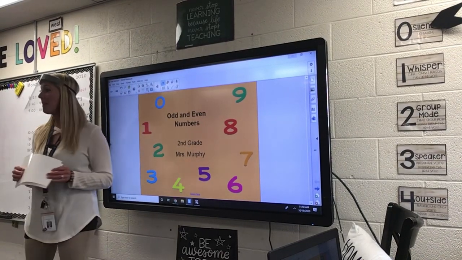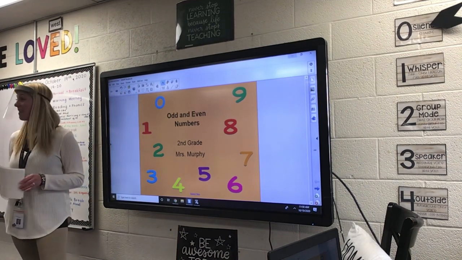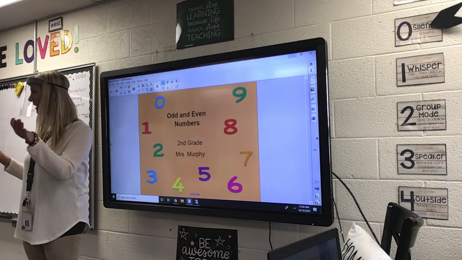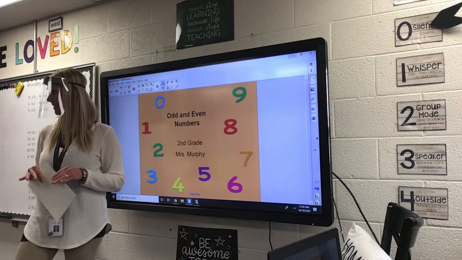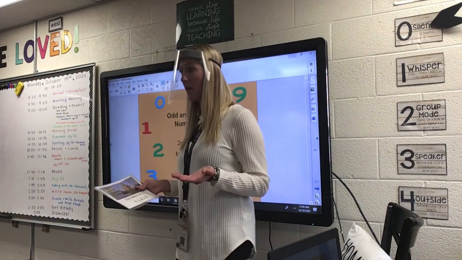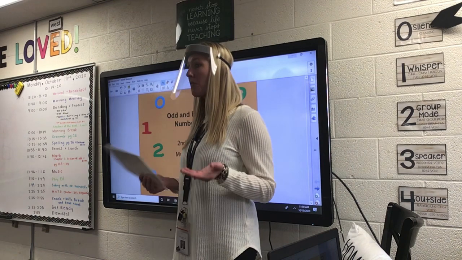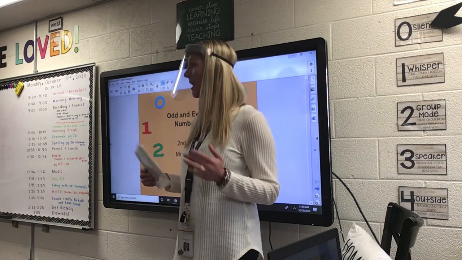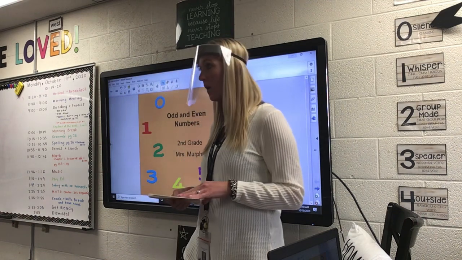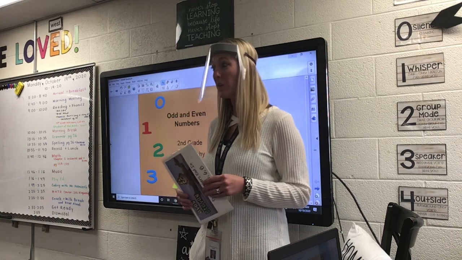Right, today in math, we are going to be talking about odd and even numbers. This morning, for part of your attendance, except for Bridie and Aria, because you came late, you watched the read aloud called Odd Todd and Even Steven. In that read aloud, they talked about odd numbers and even numbers. Today, we're going to review odd and even numbers, and this probably is a review from first grade.